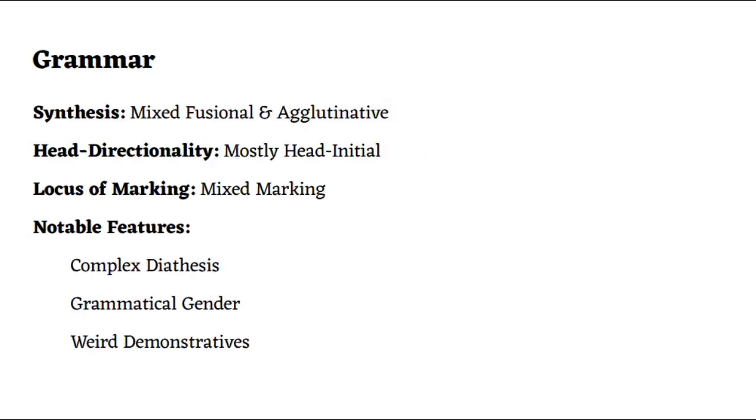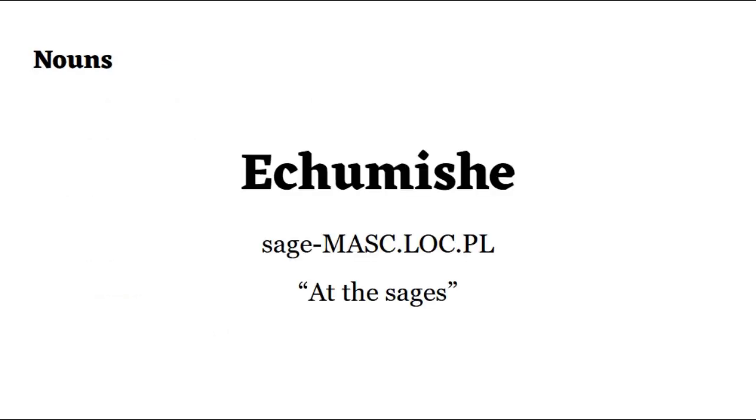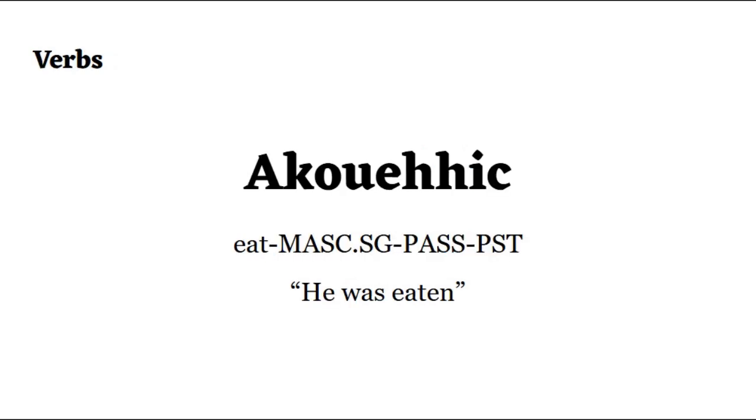Kūreutoh has a mixed fusional and inclusive grammar, is mixed when it comes to head or dependent marking, and has interesting features like a complex system of diathesis, grammatical gender, and a bizarre system of demonstratives. Nouns in Kūreutoh inflect for gender, case, and number, all of which are placed on one singular fusional suffix. Verbs, on the other hand, require 3 suffixes, one for gender, one for voice, and one for tense.